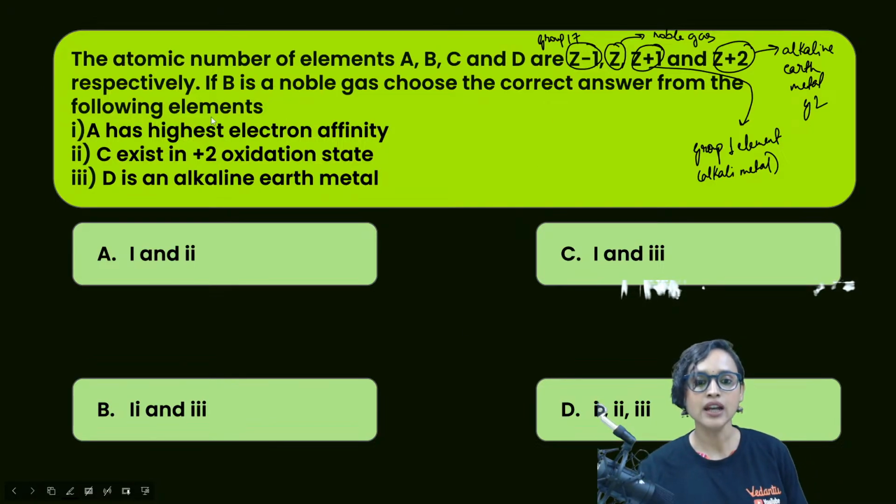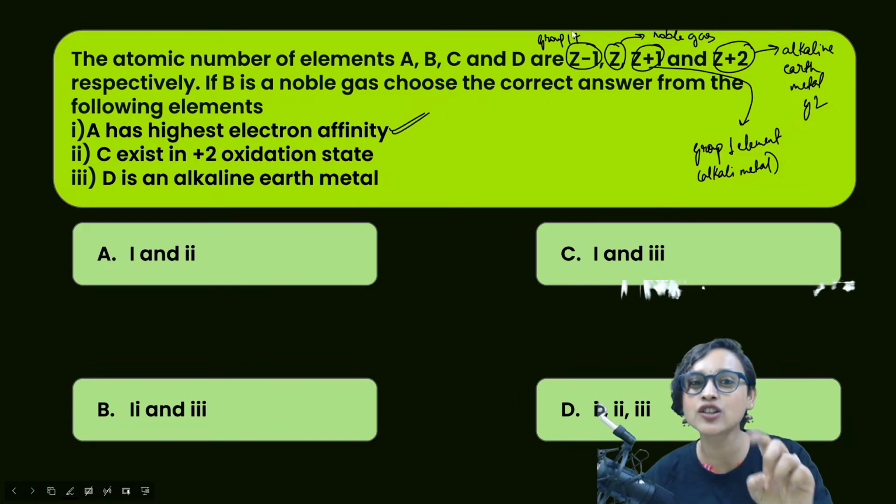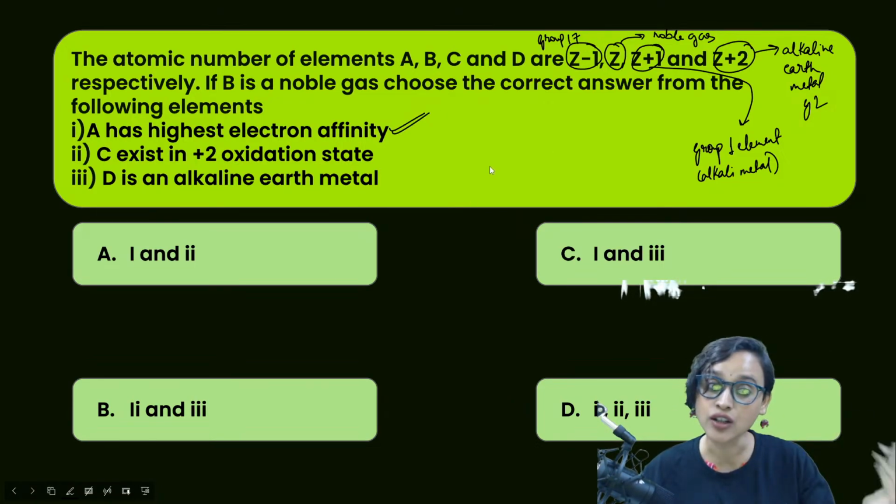Yes. Now they are saying that A has the highest electron affinity. Because it is group 17, of course it wants to attain that 1 electron and attain stability, the noble gas configuration.